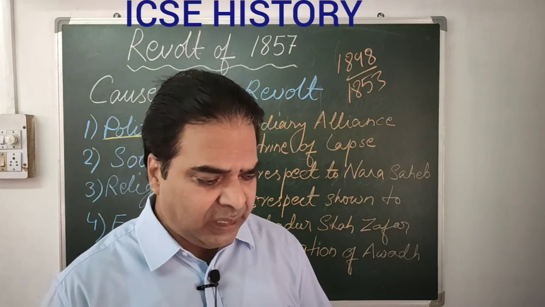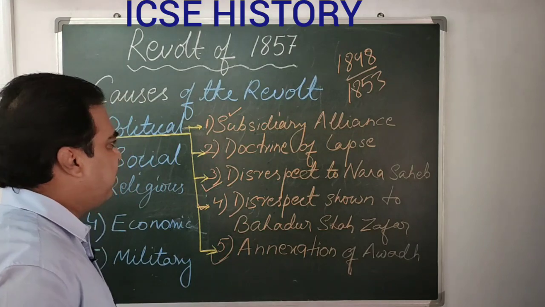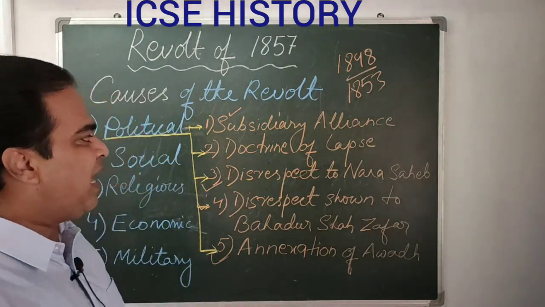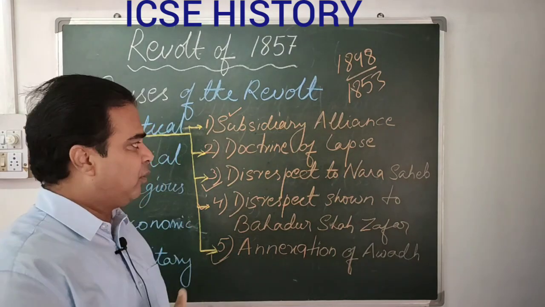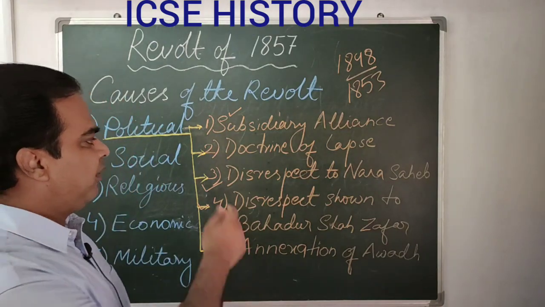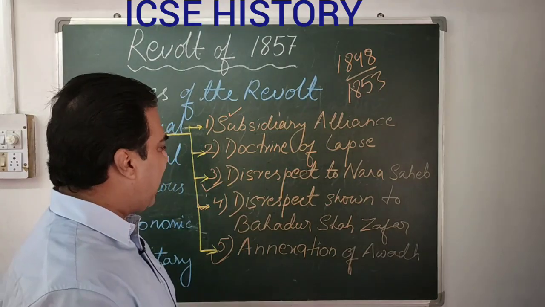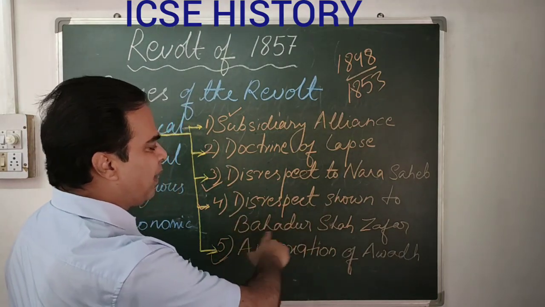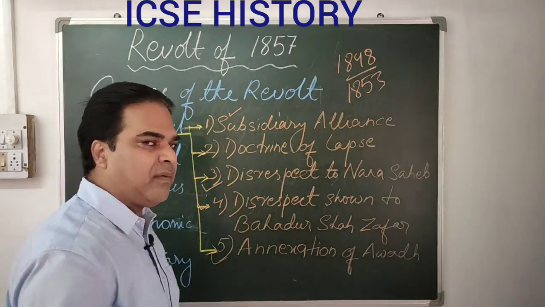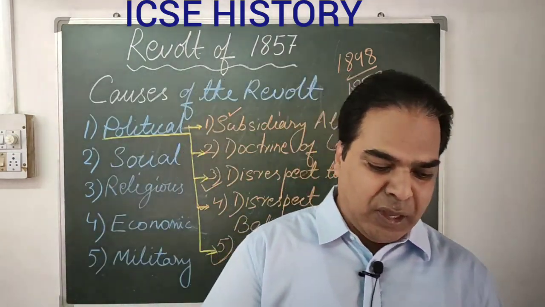So this is all about the political causes of the revolt of 1857. Subsidiary alliance introduced by Lord Wellesley. Doctrine of lapse introduced by Lord Dalhousie. Then Nana Sahib, the adopted son of Peshwa Bajirao II. And then Bahadur Shah Zafar, the last Mughal emperor. And Nawab Wajid Ali Shah was the Nawab of Awadh, and Awadh was annexed on the pretext of misgovernment.